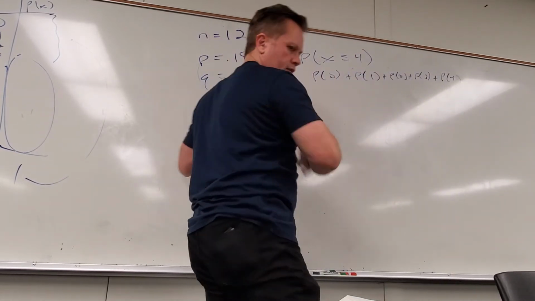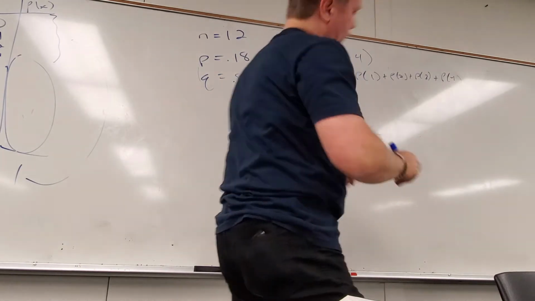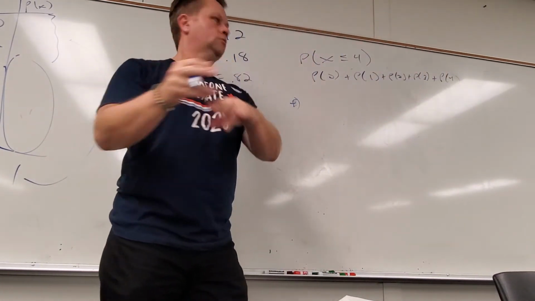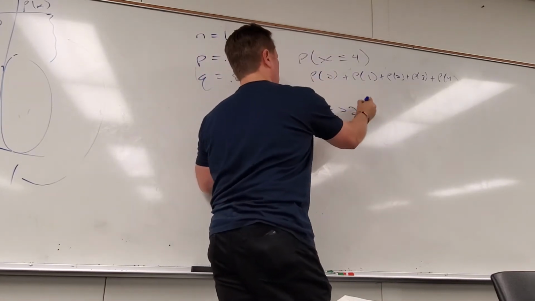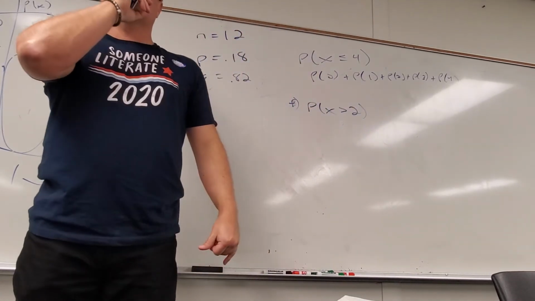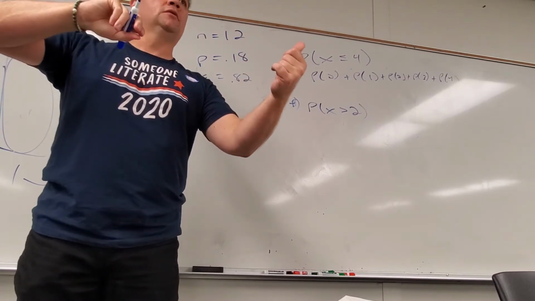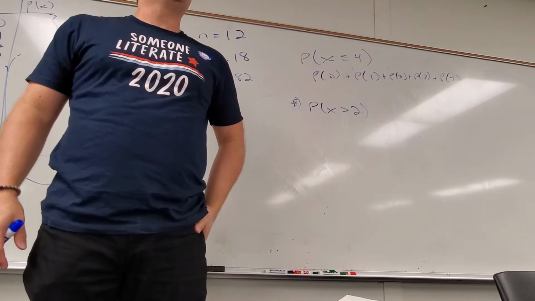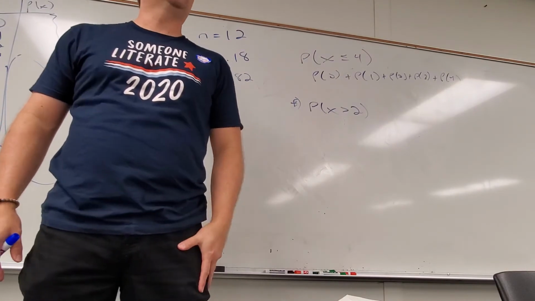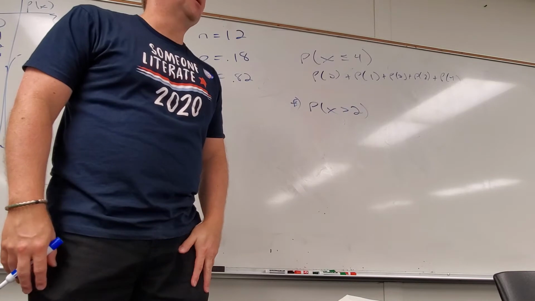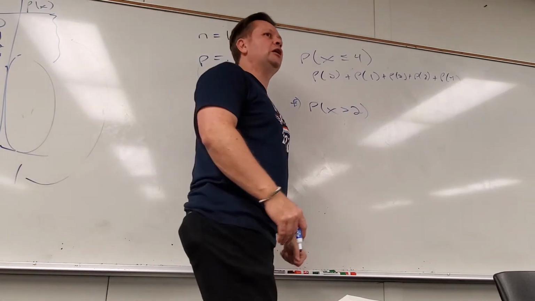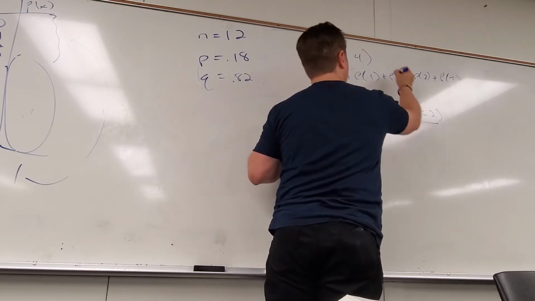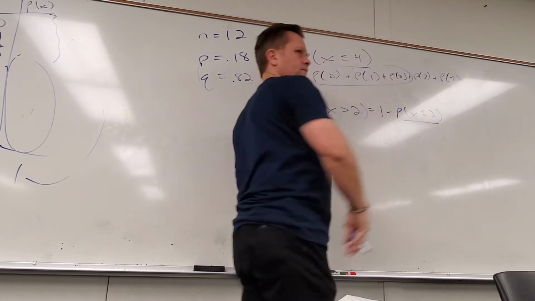is part E, I think it is, part F says find the probability that more than 2. And again, we just did this one, right? More than 2. What's the opposite of more than 2? Don't say less than 2. That's wrong. What's the opposite of more than 2? 0 and 2. So less than or equal to 2. And what kicks ass about this is you've already done the work for that.